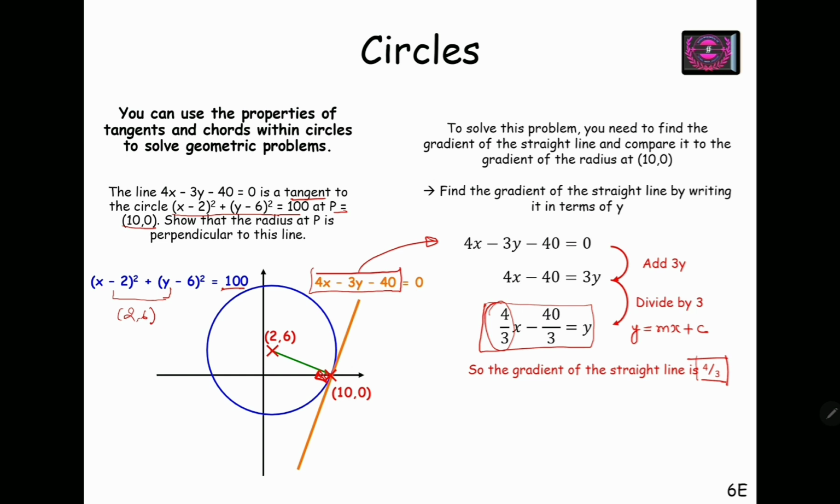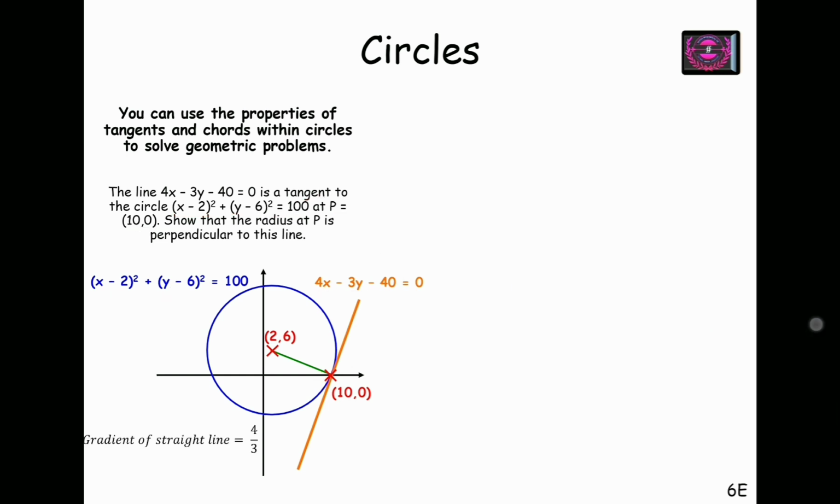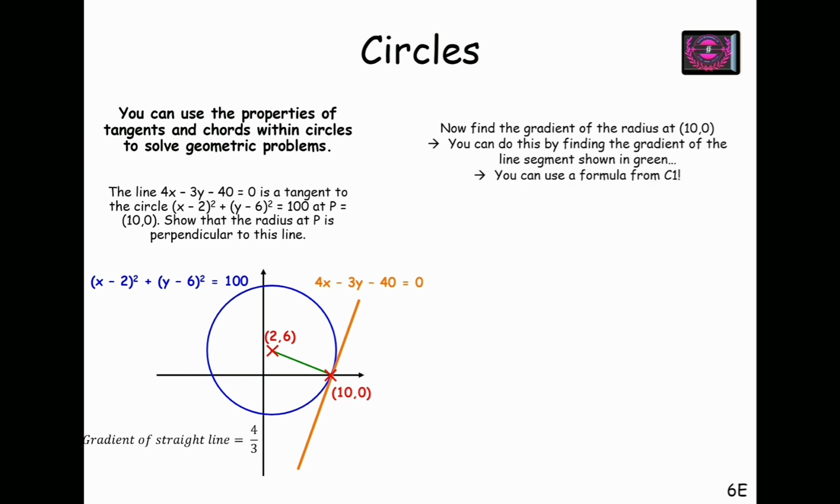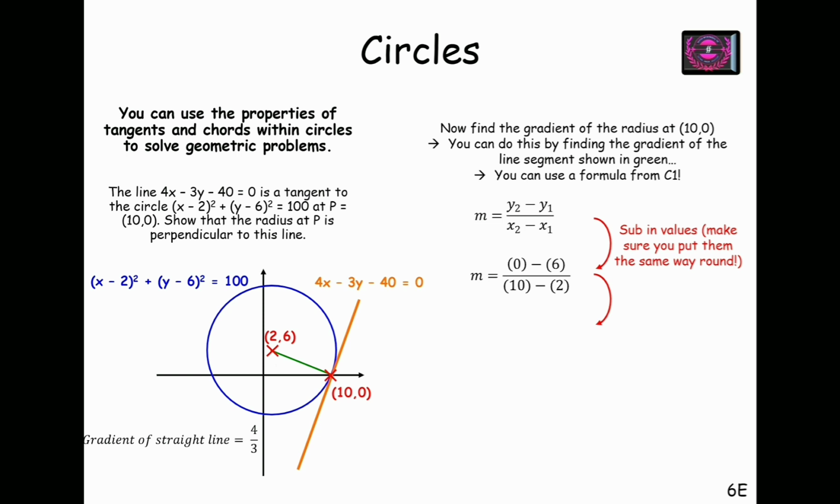To find the gradient of the radius, I will use y2 minus y1 over x2 minus x1. So I have two coordinates, 2, 6 and 10, 0. Using 2, 6 first and 10, 0 second, I can find the gradient of the radius, which on simplification is minus 3 by 4.